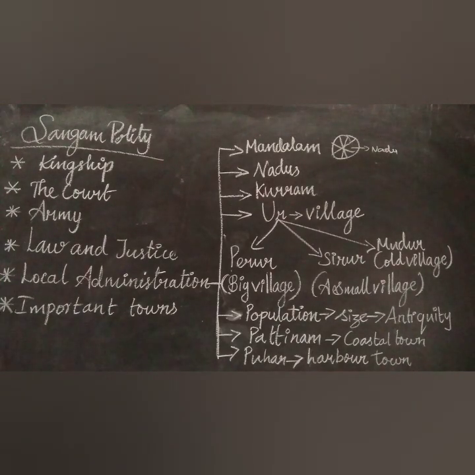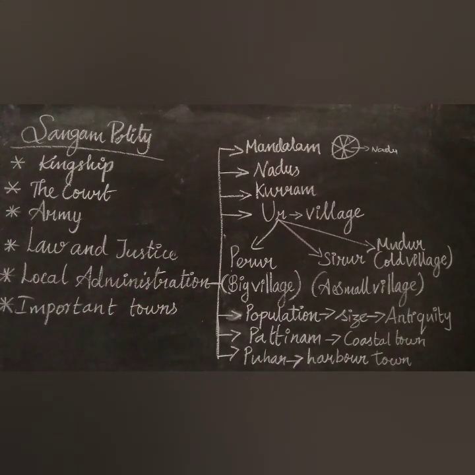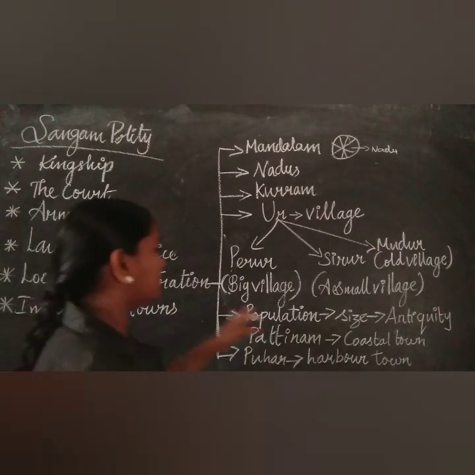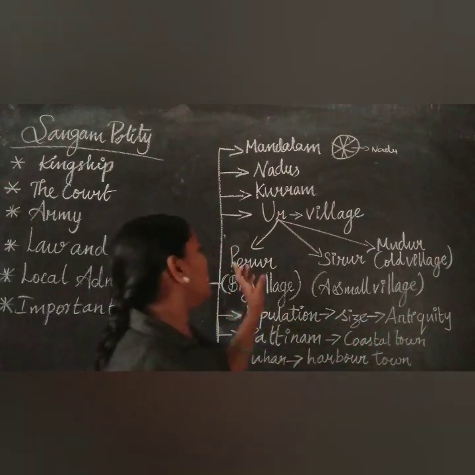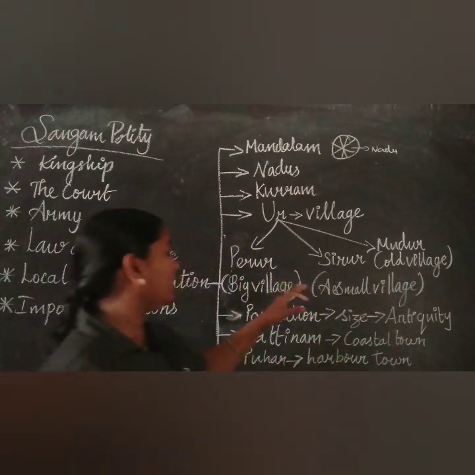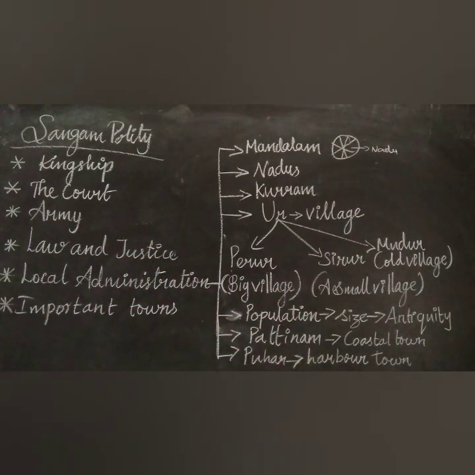Depending upon the population, size and antiquity, they divide these as Perur, Sittur and Mudur. Pattinam was the name for a coastal town, and Buhar was the general term for a harbor town.